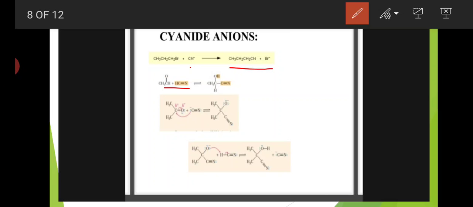Here the ketone CH3COCH3 reacts with CN- and forms a similar compound, with O- and CN. Next, in the presence of HCN, this O- binds with hydrogen and forms the ketonic cyanohydrin. Okay, aldehydes react with HCN and form aldehydic cyanohydrins, and ketones react with hydrogen cyanide and form ketonic cyanohydrins.